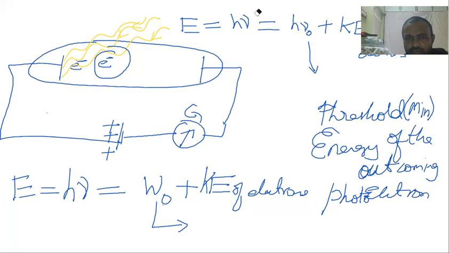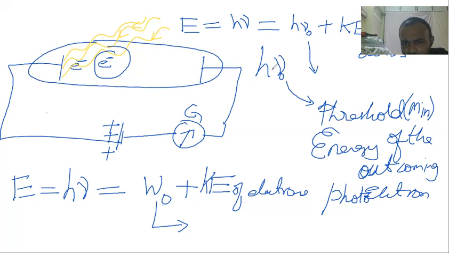Naught means to depict, to understand, because here there is no naught. Why did this naught come here then? Naught is telling us threshold. We can't write big letters or very small letters, or we have to write H nu subscript threshold like that. It will not look so good, and we will not have that much place. Understood? That is why we are giving another subscript naught here. That naught depicts threshold nature, or a minimum energy of the outcoming photoelectron.